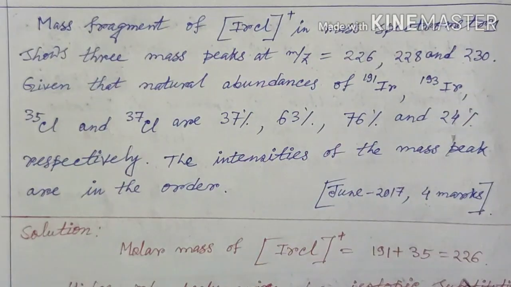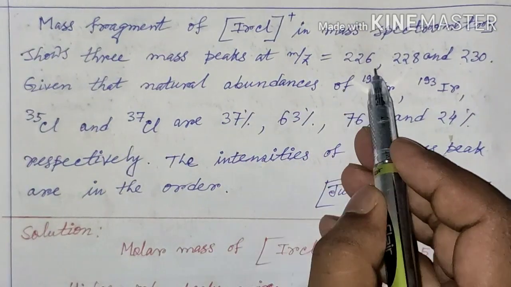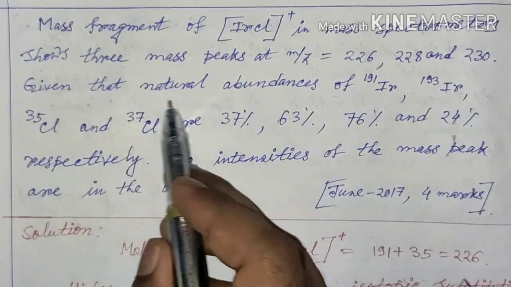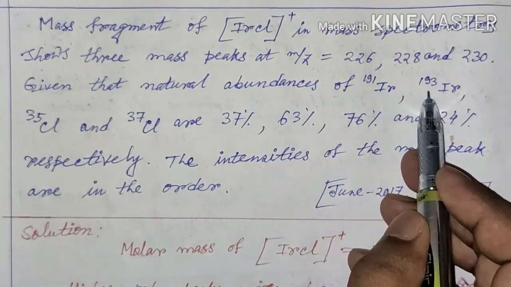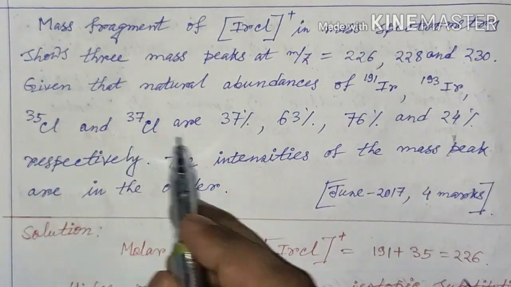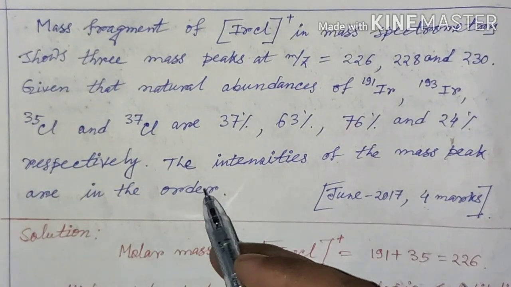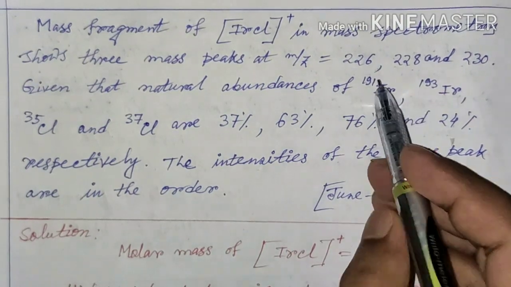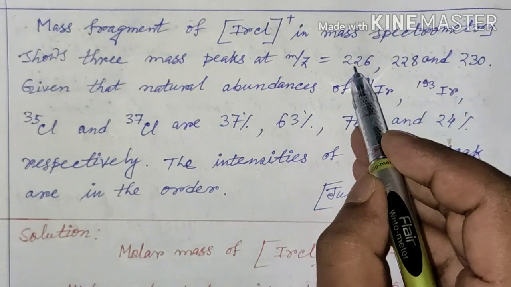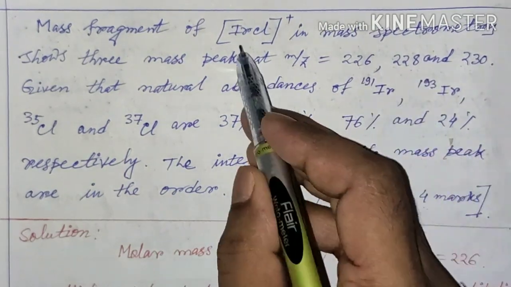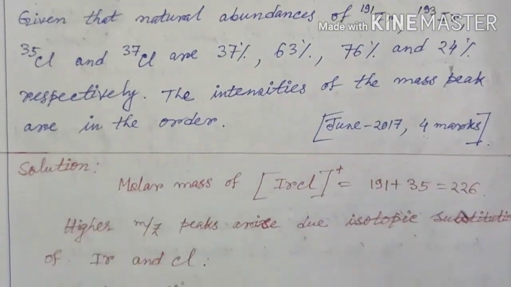We have to identify the intensities of the mass peaks corresponding to these m/z values, and it is given that the natural abundances of iridium 191, 193, and chlorine 35, 37 are given in these values. Now to calculate the intensity of the mass peak corresponding to each value, we have to know how this m/z value can be formulated from different isotopes of iridium and chlorine.